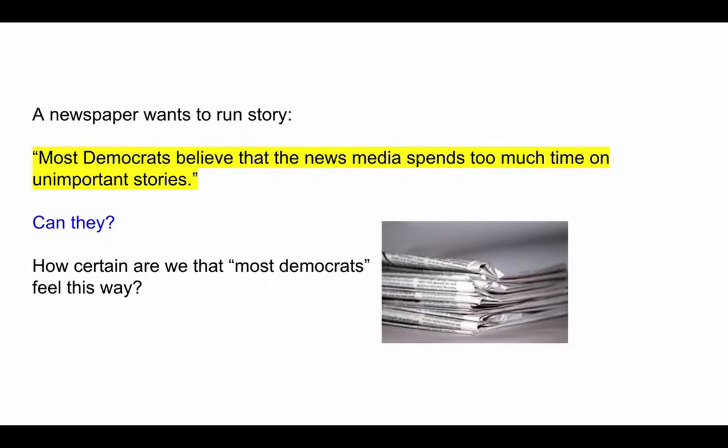How certain are we that most Democrats feel this way? In other words, based on the sample that we took, where we found that 57% of the people surveyed believe in this statement, how certain are we that all Democrats, or every single Democrat, believes in this statement?